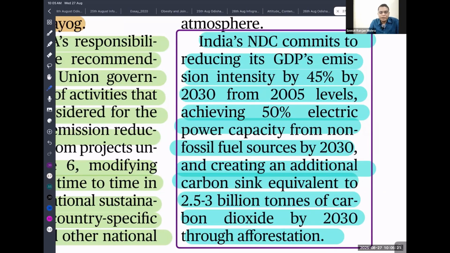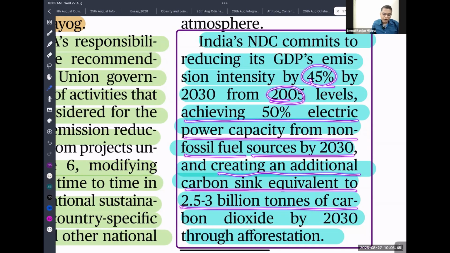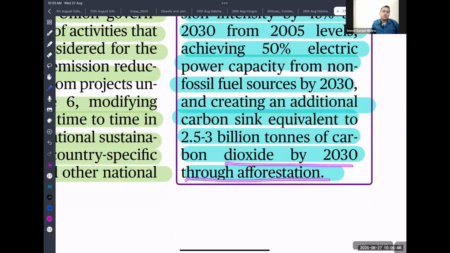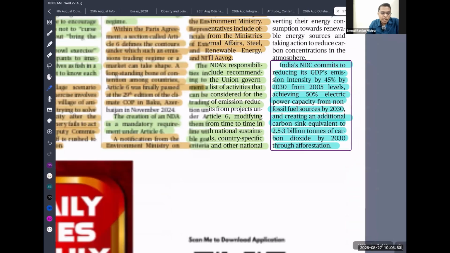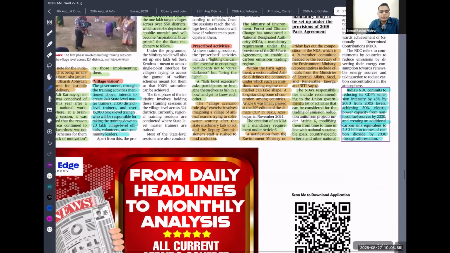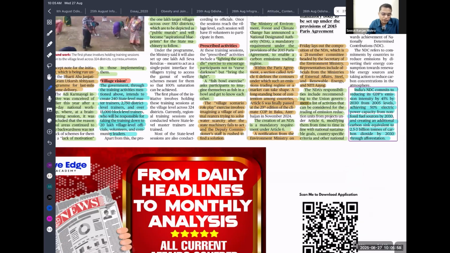for anything about India's commitment and how India is going to achieve this climate neutral. So you can talk about India's NDC commitment to 25% intensity of our GDP. We are going to reduce 2030 from 2005 level by 45% and achieving 50% of electric power capacity from non-fossil fuel source by 2030, creating tons of carbon credit by 2030. So these are few objectives that we are going to achieve through the NDC. That is what our target is. So whatever I'm putting in box, it is very important, you need to remember that by heart. So you have to remember and write in your examination.